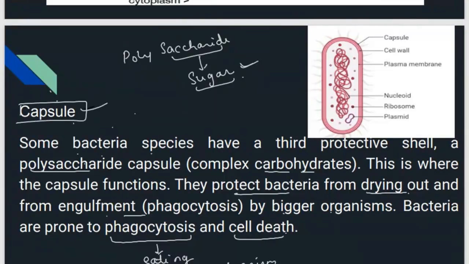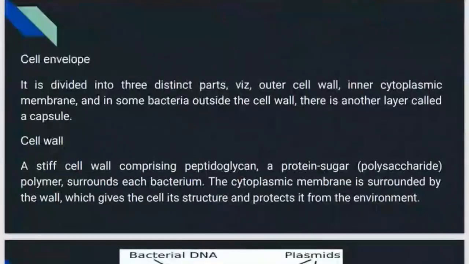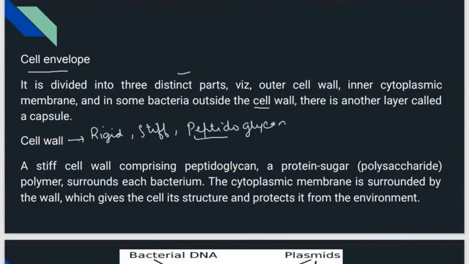This is the capsule. Inside the capsule, there is the cell wall and plasma membrane. So I told you the cell envelope consists of three parts: capsule, cell wall, and cell membrane. The cell wall of bacteria is very rigid, stiff, made up of peptidoglycan. Peptido is for protein and glycan for sugar. Peptidoglycan means protein and sugar, which surrounds the bacteria, and there is another membrane inside the cell wall known as the cell membrane. Is it clear? So three layers are there: cell membrane, cell wall, and capsule.